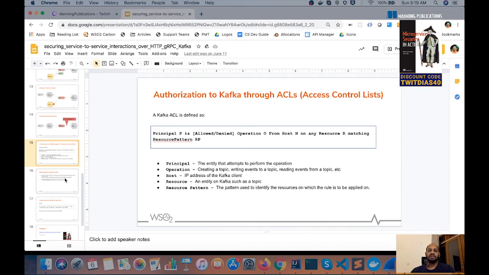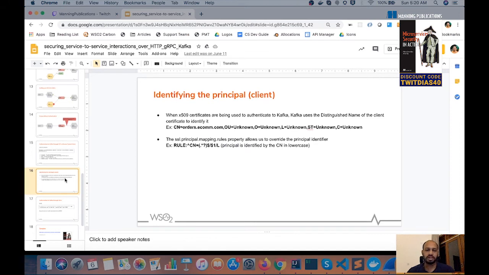To apply these ACLs, the most important thing is to understand how Kafka identifies the client. We used X509 certificates to secure the communication to Kafka. We use X509 certificates for the order processing and the buying history microservices.